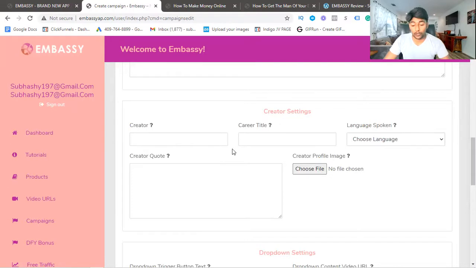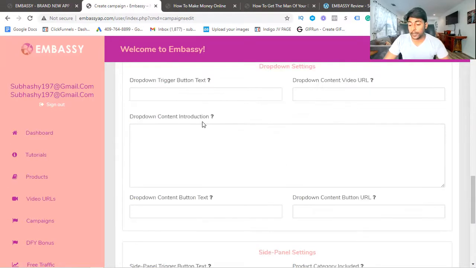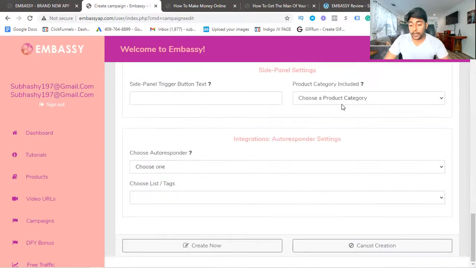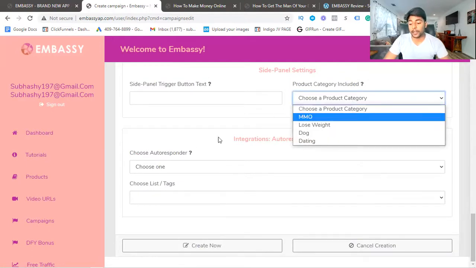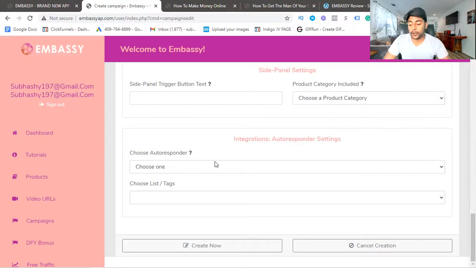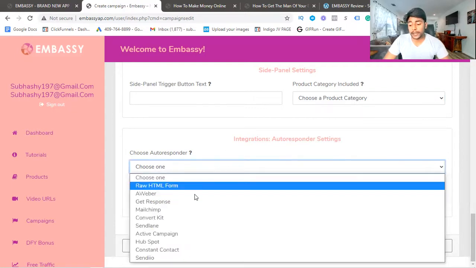After that you can use drop down menus and a lot of options, and side by side the product category, make money, weight loss, and the most important, autoresponders like GetResponse, Aweber, Mailchimp, ConvertKit, and everything.